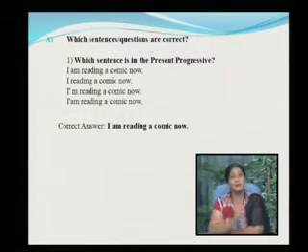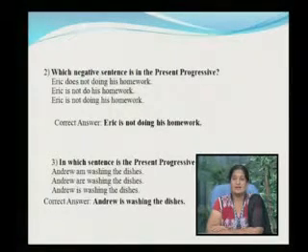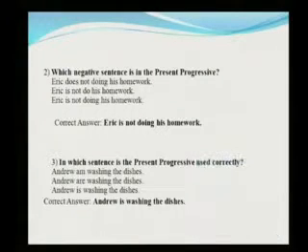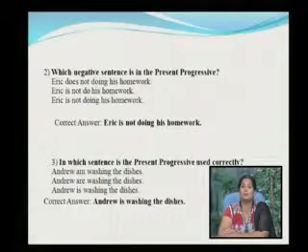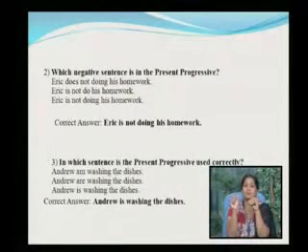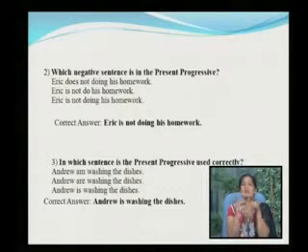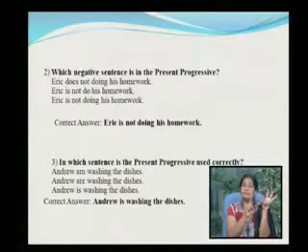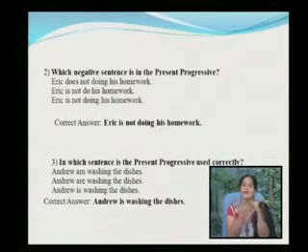The third answer, right. Which negative sentence is in the present progressive? Now you understand what is present progressive? It is nothing but present continuous tense. Eric does not doing his homework. Eric is not doing his homework. So Eric is not doing his homework is the correct answer. The verb do is converted into doing, but Eric does not doing is not correct. Eric is third person, and you should always use is with it.